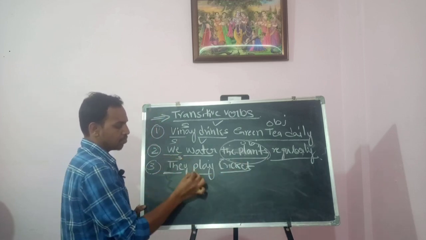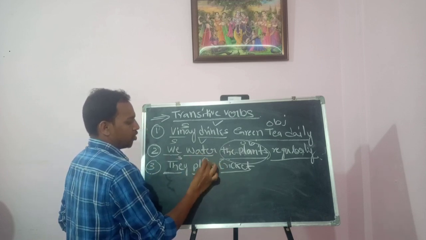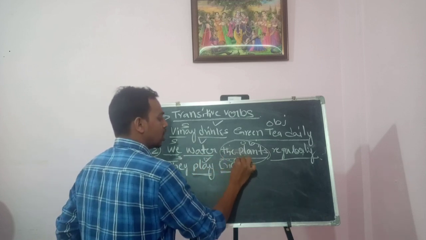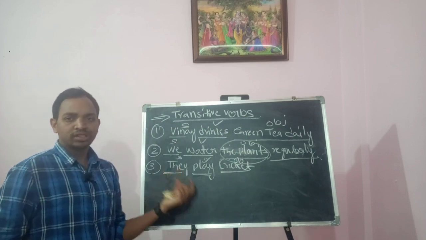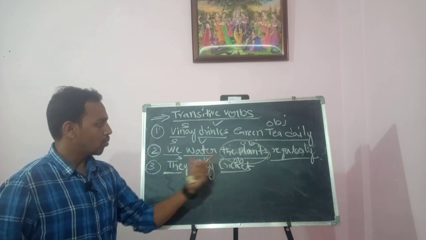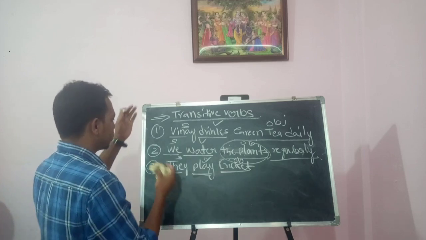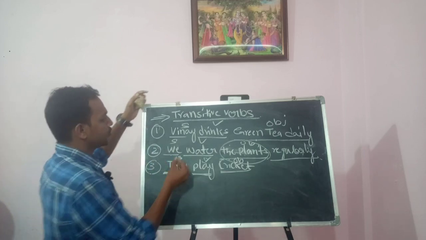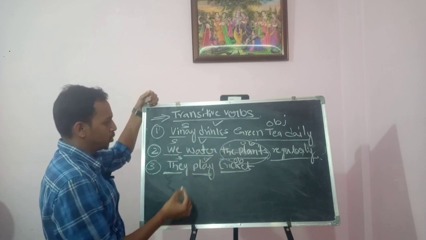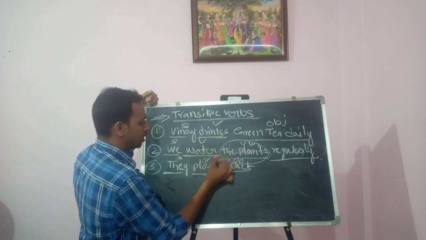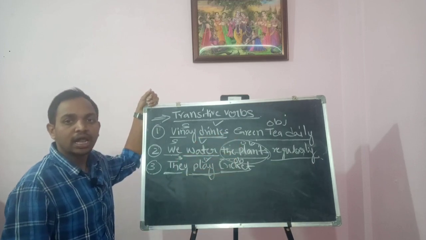They is the subject, play is the verb form, and cricket is the object. So a sentence which has an object at the end, that is called a transitive verb. Here drinks, water, play are transitive verbs.